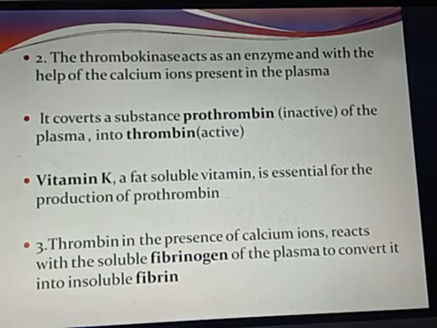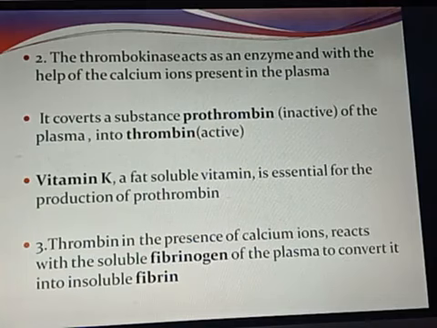In the plasma, a soluble protein called fibrinogen is present. So in the presence of calcium ion, it will convert the soluble fibrinogen of the plasma into insoluble fibrin.